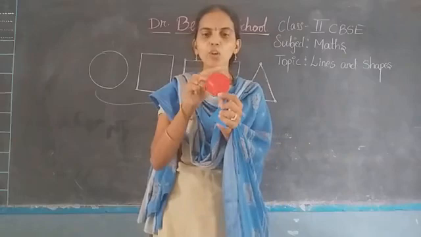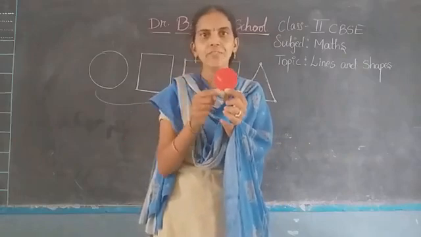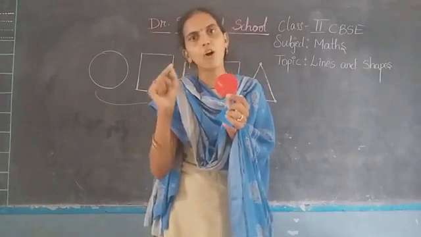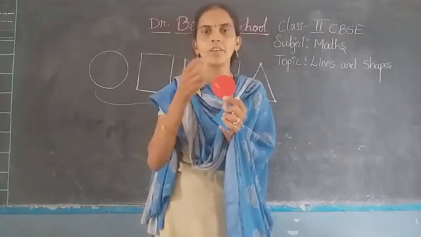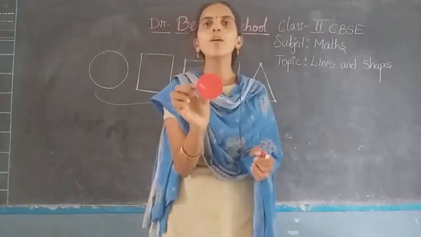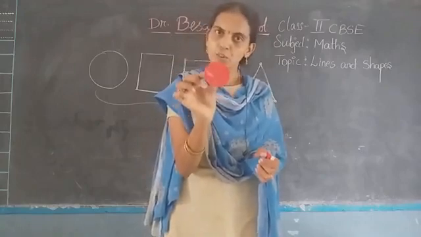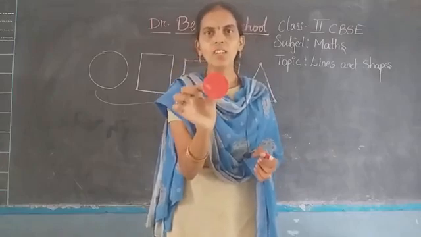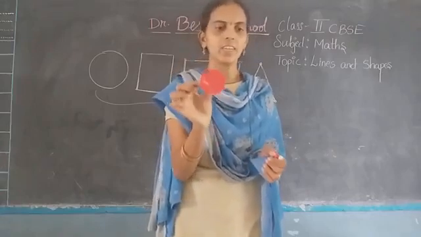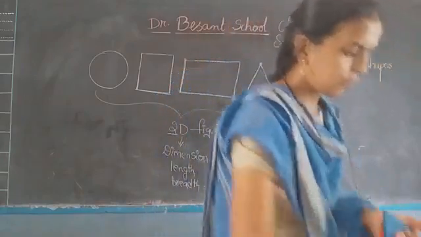No straight lines are there in this figure. If there is a line, we can form a corner. But here we find no straight lines. So that is why there are no corners in this circle. Am I clear? Right.